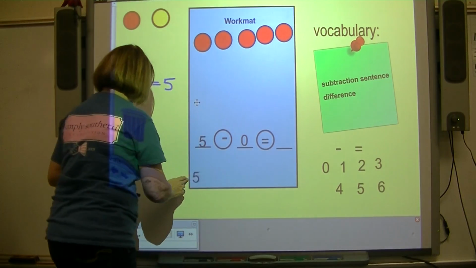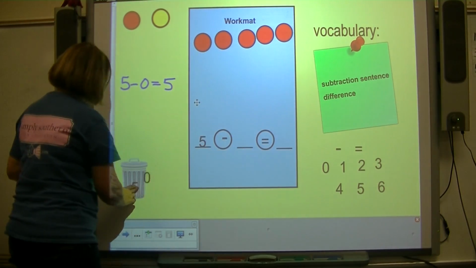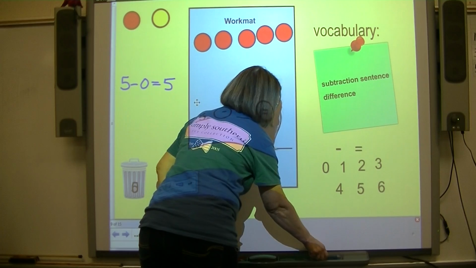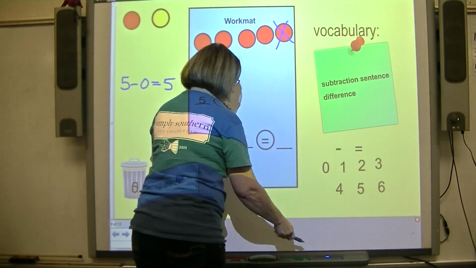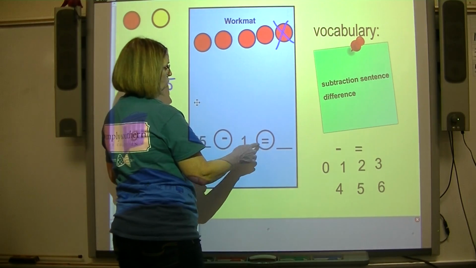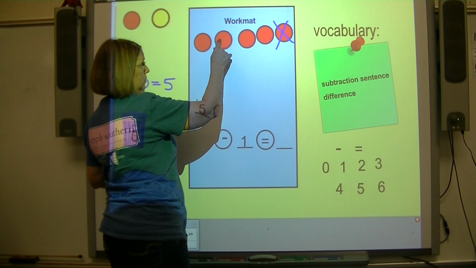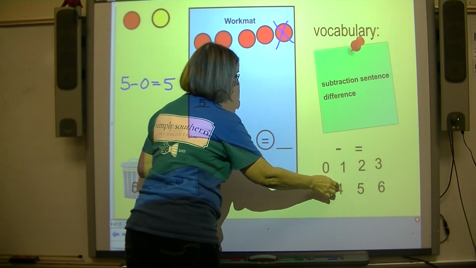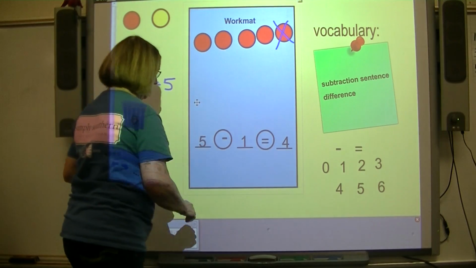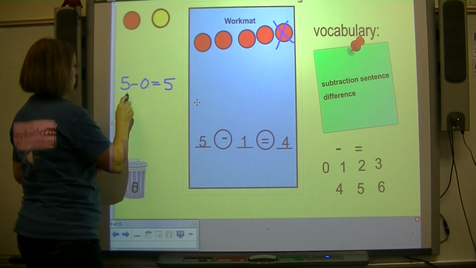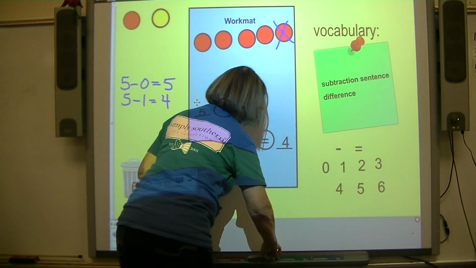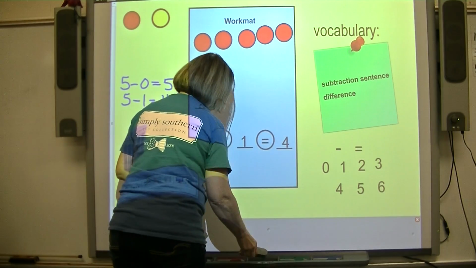All right, now, this time, we're going to take away 1. 5 subtract 1 equals how many? 1, 2, 3, 4. So our subtraction sentence now, since we're taking 1 away, is 5 minus 1 equals 4. Okay? Let's make another one.